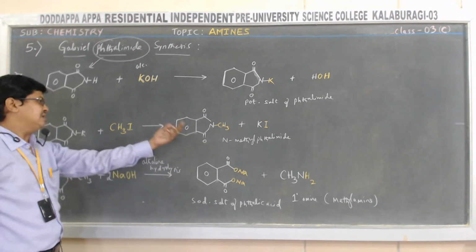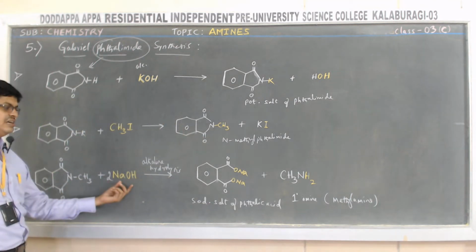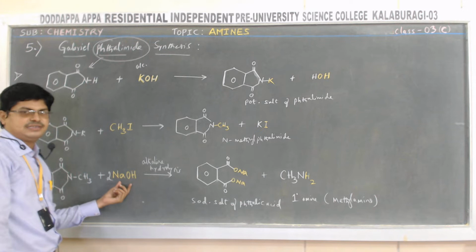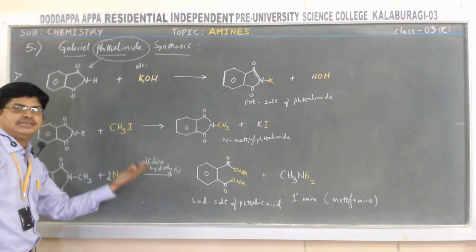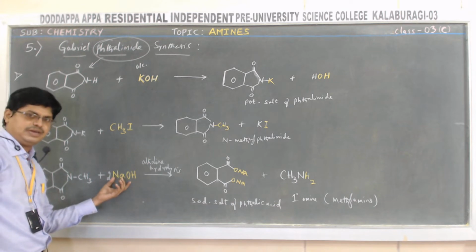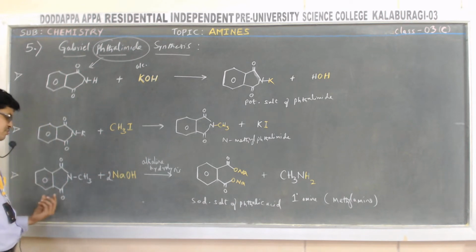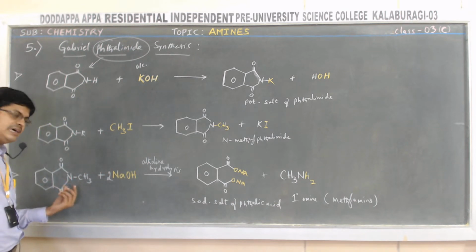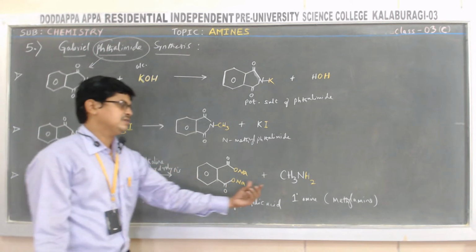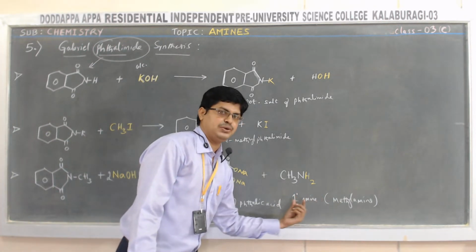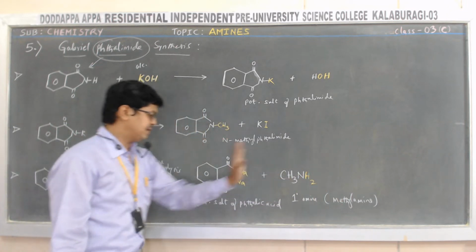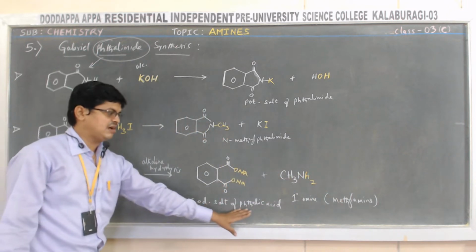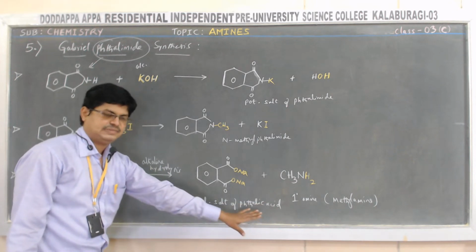Further, the obtained N-methyl phthalimide is treated with alkaline hydrolysis by sodium hydroxide. When NaOH reacts with N-methyl phthalimide, it gives a primary amine, that is methylamine, plus the sodium salt of phthalic acid.